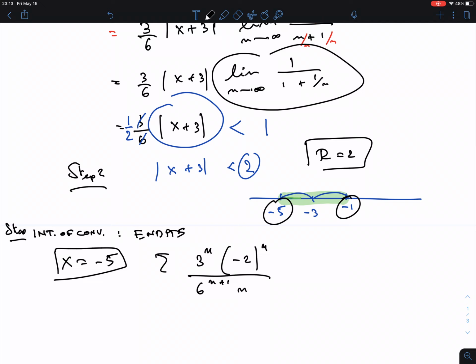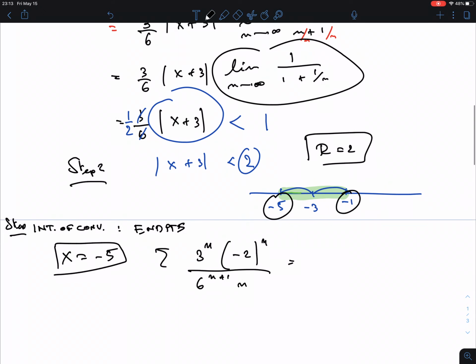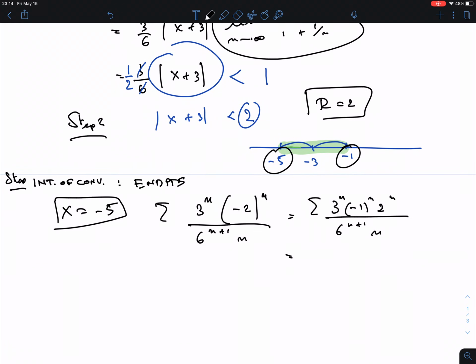Okay, what happens? Well, let's see. Always when I have a power of a minus sign, split this out. So make it 3 to the n times (-1) to the n times 2 to the n. And then in the bottom we have 6 to the n+1 times n. Now 3 to the n times 2 to the n, a product of powers is the power of the product.